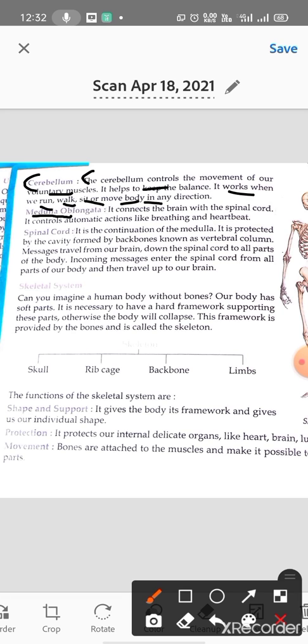Okay, so the next one is the medulla oblongata. It connects the brain with the spinal cord. So basically it is a connection between the brain and the spinal cord. It controls automatic actions like breathing and heartbeat. So what does the medulla oblongata do? It controls automatic actions like breathing, heartbeat.